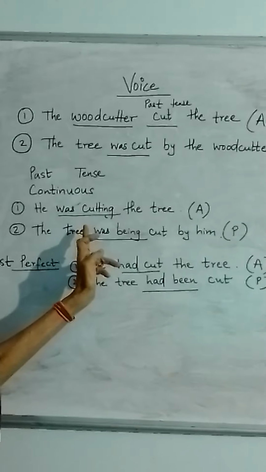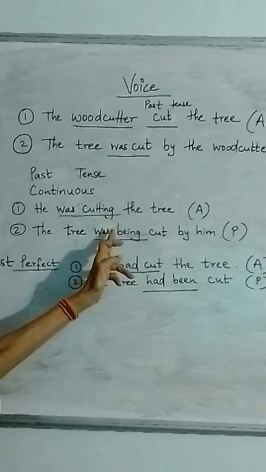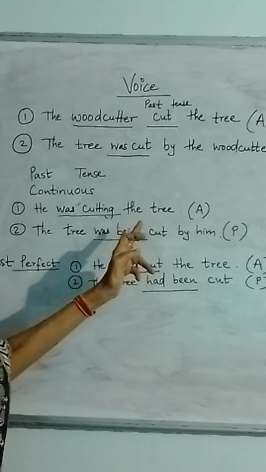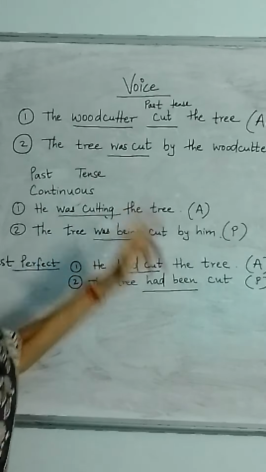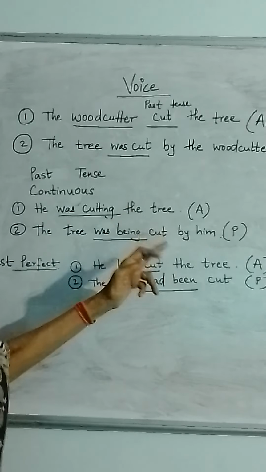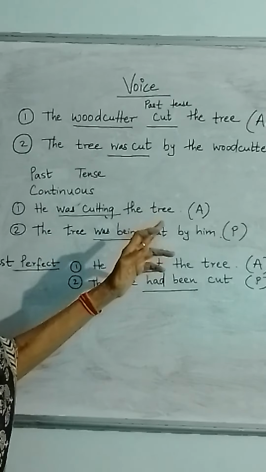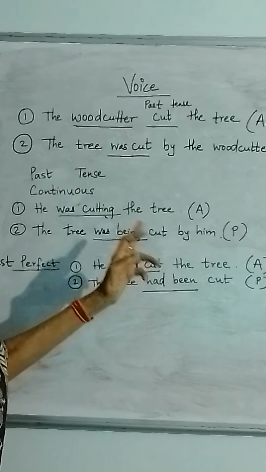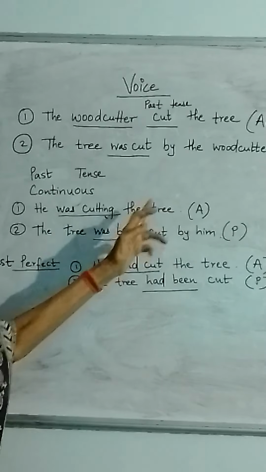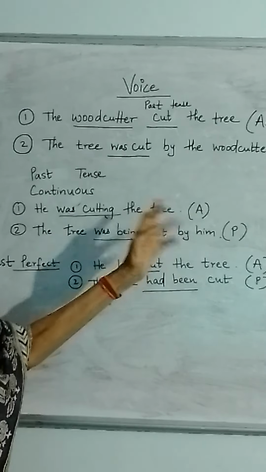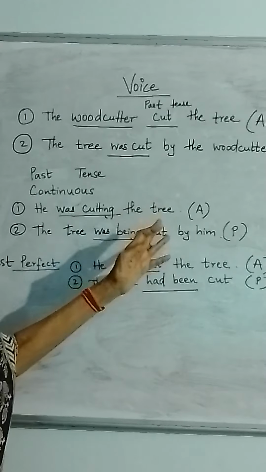The tree was being, B-E-I-N-G, cut. Cut will not change. Cut, cut, cut. In all the sentences you have to write cut when it is passive voice. So the tree was being cut by the woodcutter, by him, like this.